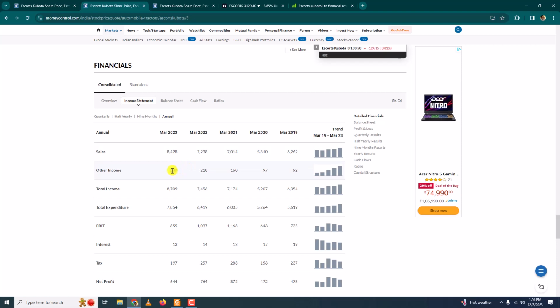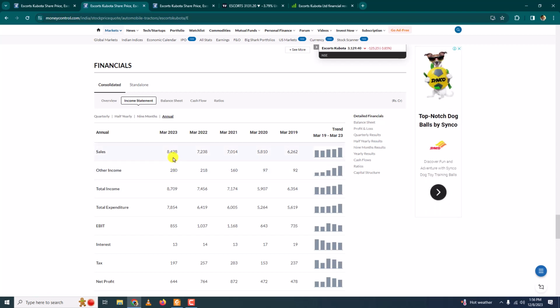Next, other income is not required for us now. Total income is the same thing, we add these two and we get this. So let us skip that. One more thing that we are interested in is total expenditure.